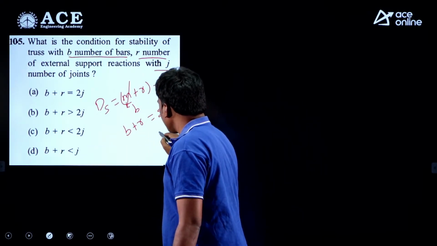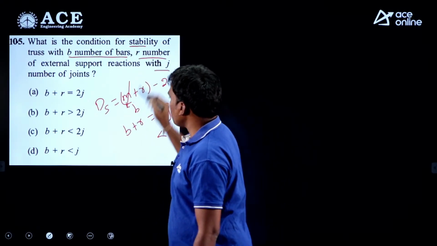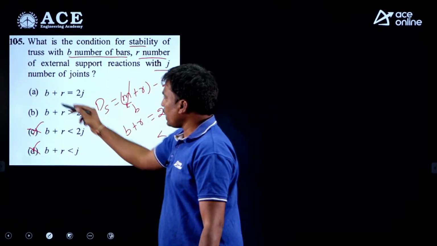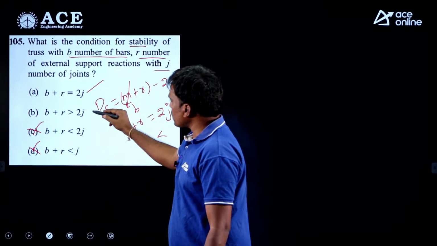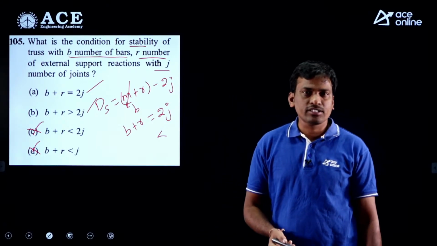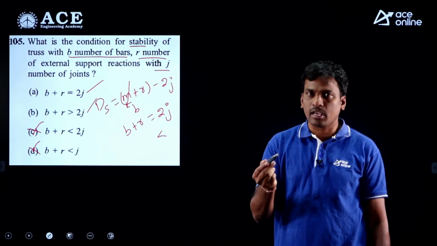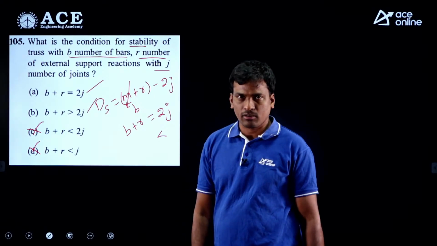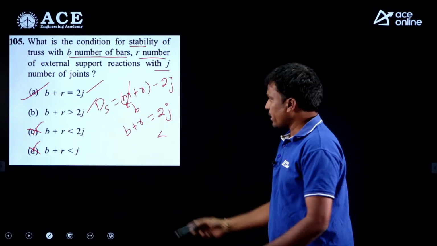If it is less than 2j, this is unstable, but here he is asking for stable, so we can eliminate C and D. Then either A or B. This is the condition for a statically determinate structure, and this is the condition for a statically indeterminate structure. Statically determinate structures may be stable or unstable, and statically indeterminate structures also may be stable or unstable. So here option A is correct, option B is also correct, but the most preferable option is A.